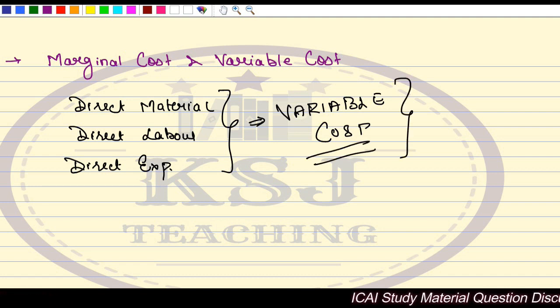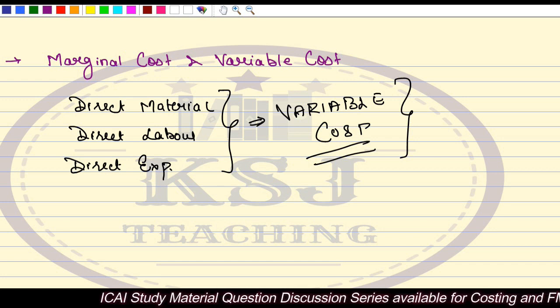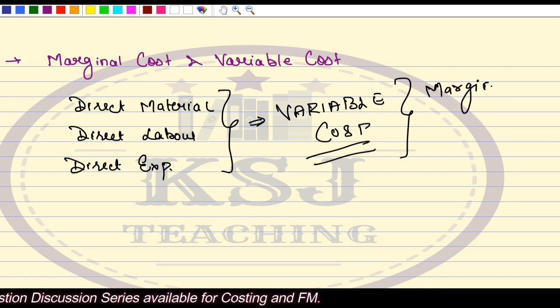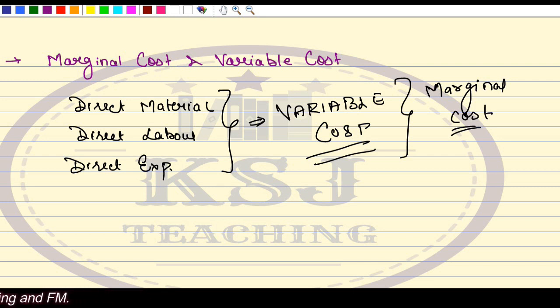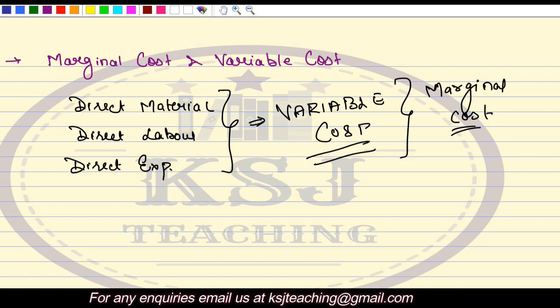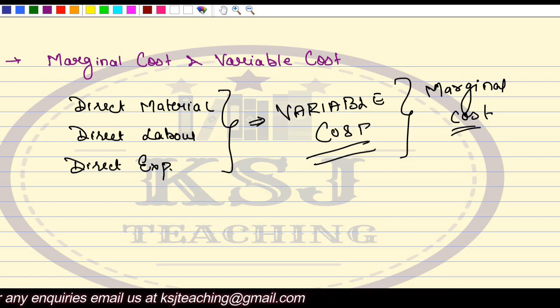This cost will change with the change in the level of activity, right? So we can call it marginal cost also, right? The only thing is, marginal cost is defined as the extra direct material cost for manufacturing one additional unit. Otherwise, these two terms, marginal cost and variable cost, are used interchangeably, right?